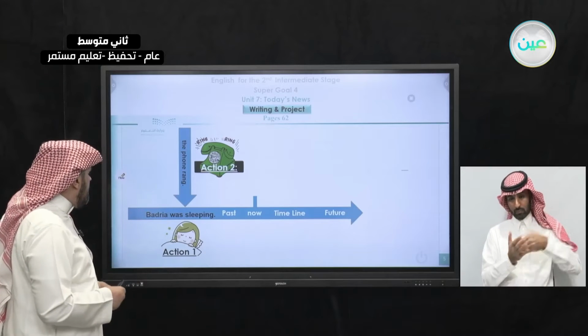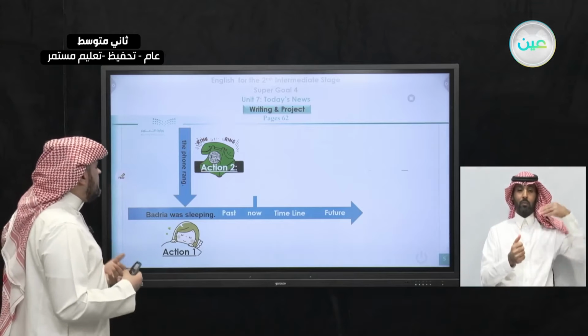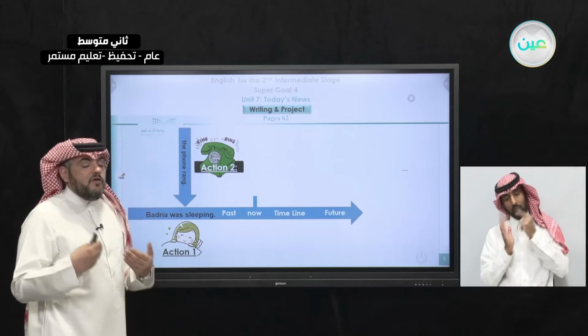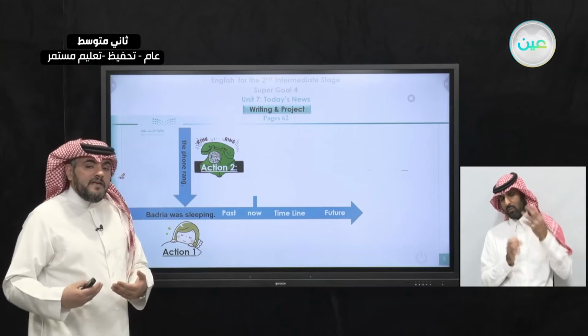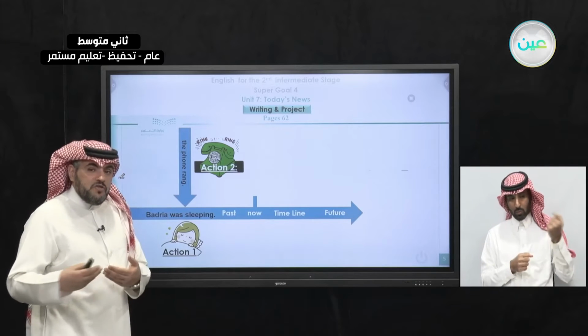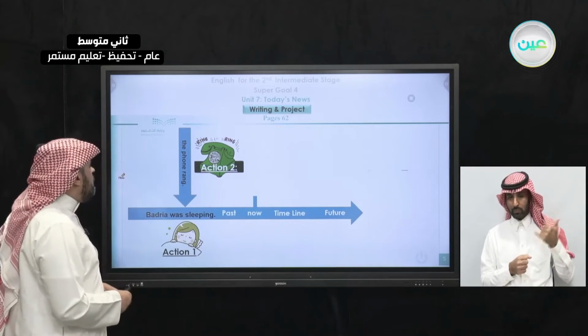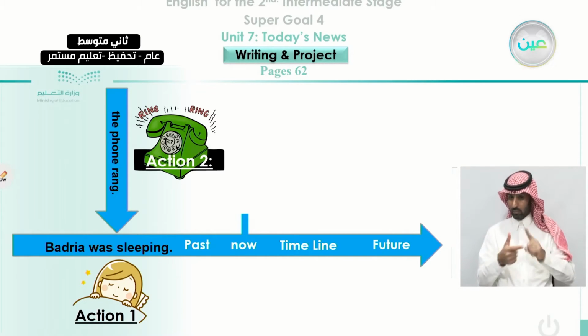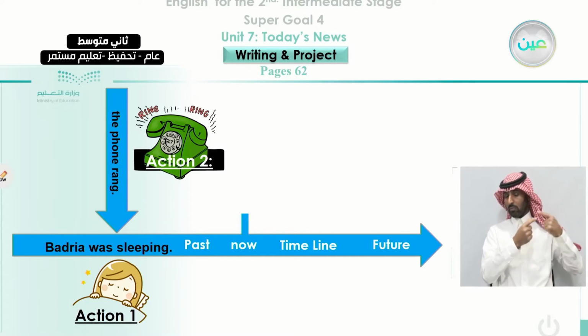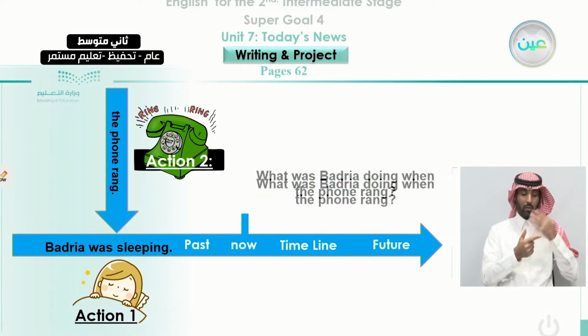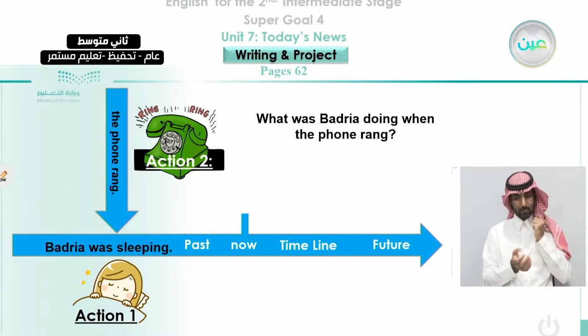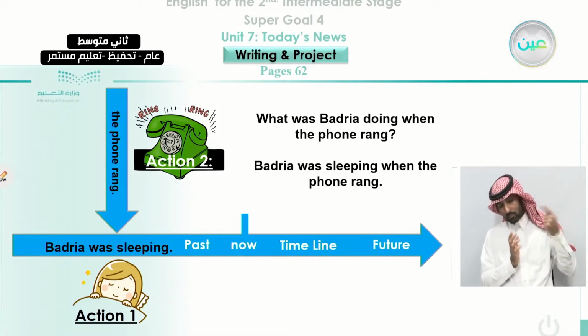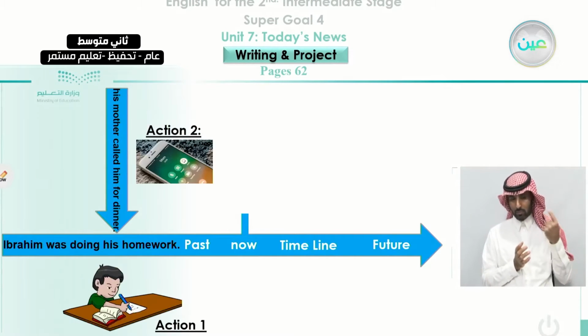Like here, we talk about Badriya. We say Badriya was sleeping. Okay, when she was sleeping, there is another action that happened during that time. We say here, the phone rang. So here, it is very important to differentiate between the two tenses. Both of them are in the past, but one is continuous and one is simple. What was Badriya doing when the phone rang? We say Badriya was sleeping when the phone rang.